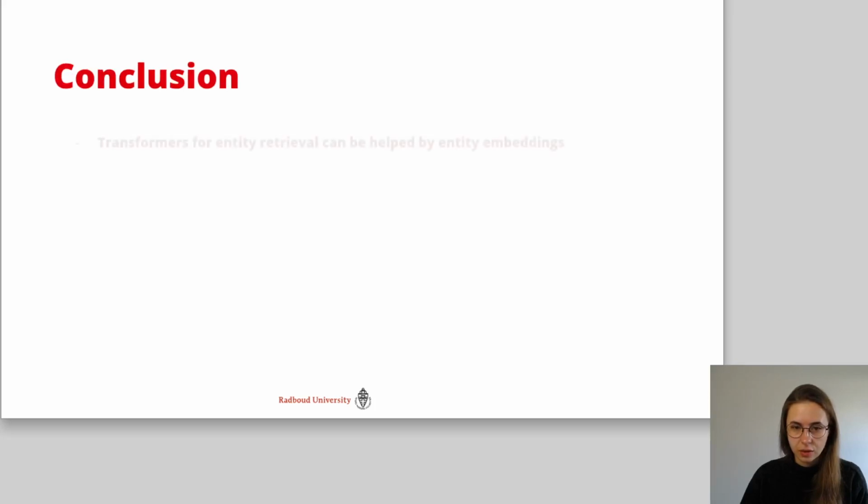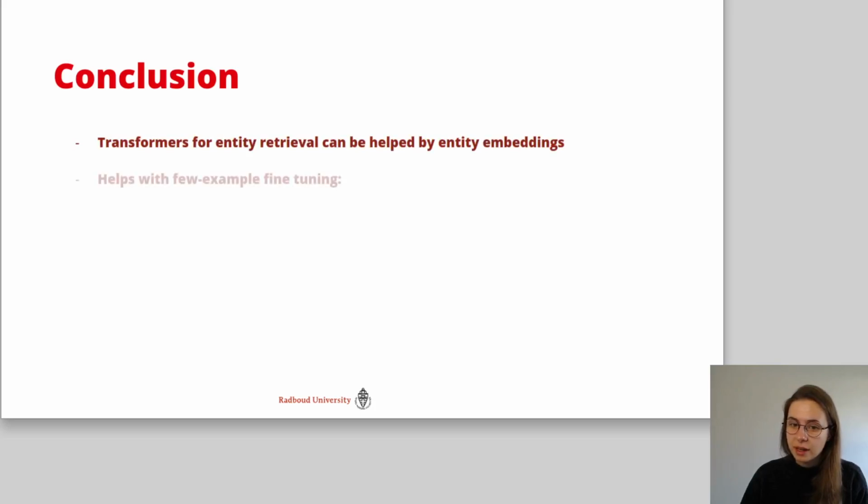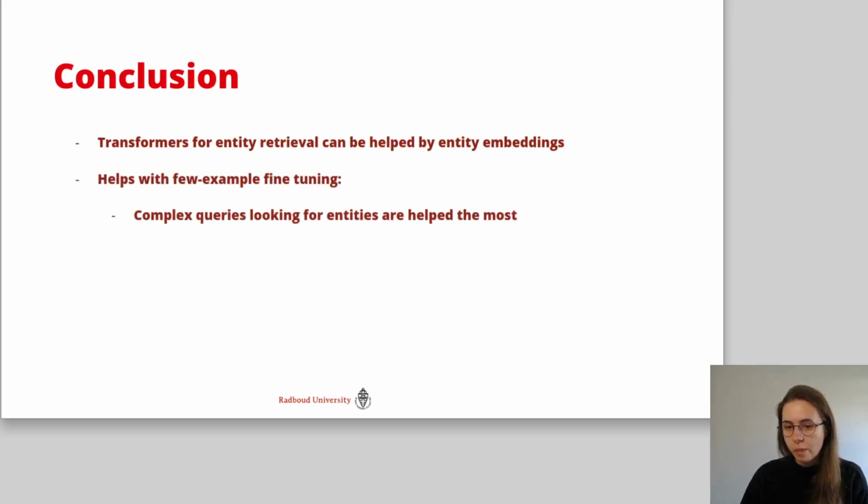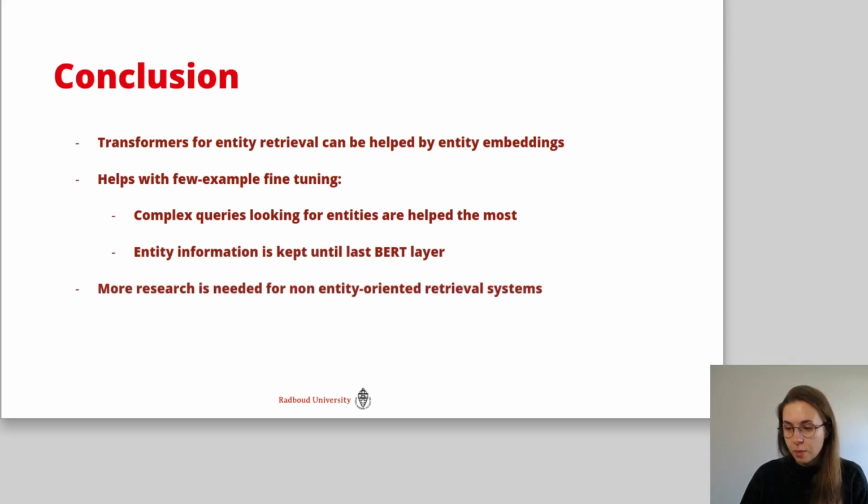So, to conclude, transformers for entity retrieval can be helped by entity embeddings, and it helps with few example fine-tuning. The complex queries looking for entities are helped the most, and especially for rare entities. Entity information is kept up until the last layer of BERT, and to apply this research to non-entity oriented retrieval systems, there's more research needed.